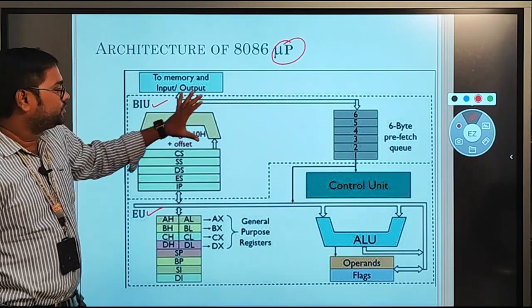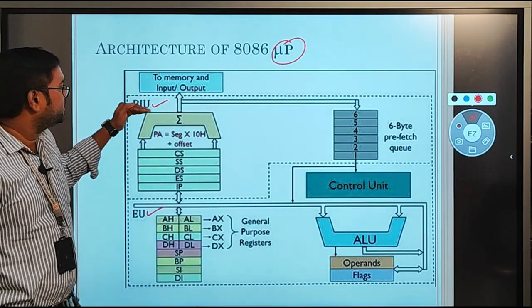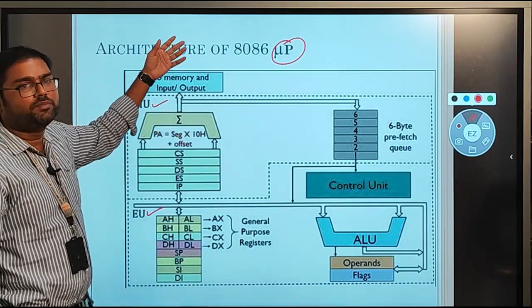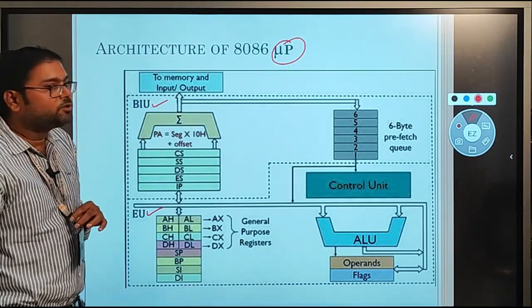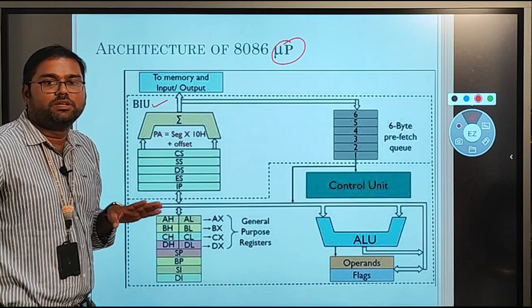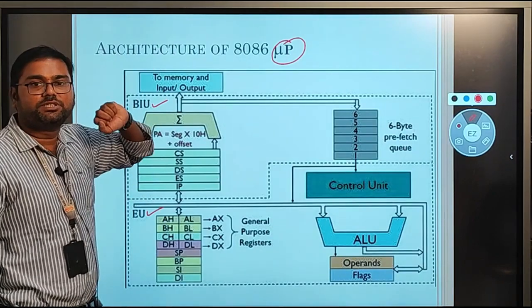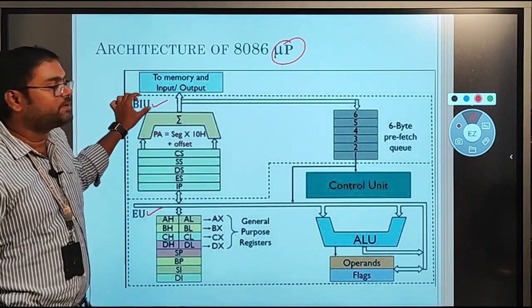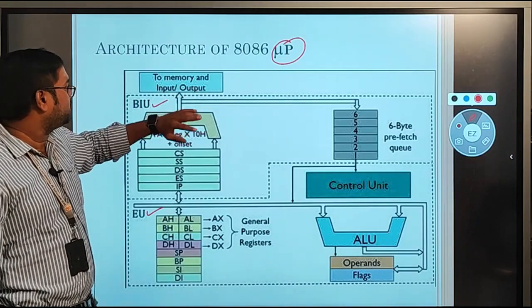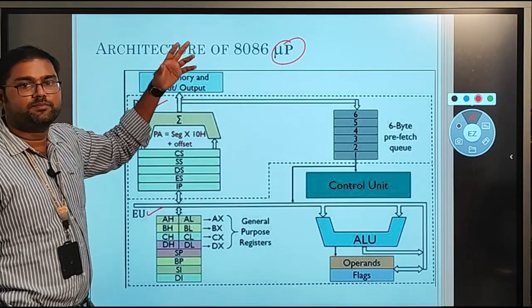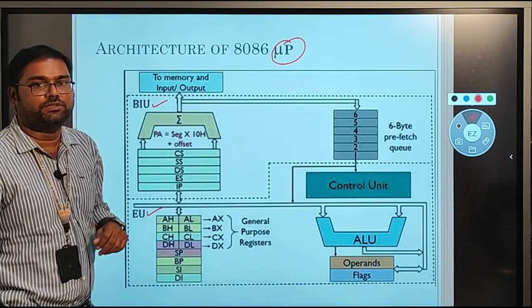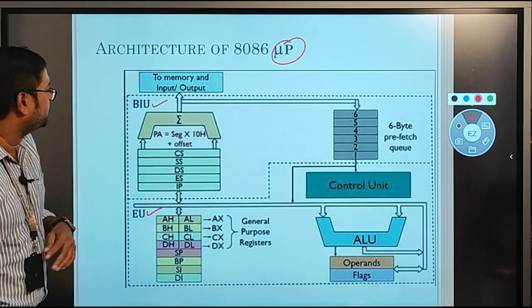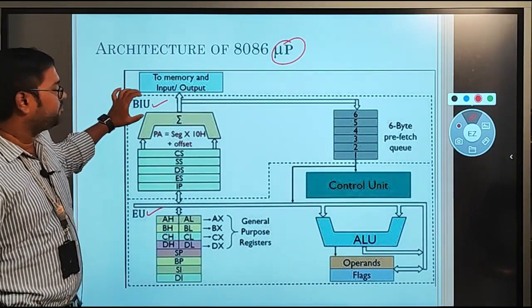Coming to the first unit, the bus interfacing unit, this unit is very helpful for interfacing the signals with the external environment, that means with the external memory or external IO devices. I already told that the complete information or data should be stored in the external memory only, so we need to fetch the information from the memory or from the IO devices. For that purpose we use this unit, the bus interfacing unit. That means transfer of information from the external devices, memory or IO devices, to the processor unit. The information can go to and fro, from the memory to the processor or from the processor to the memory. So this is the purpose of the bus interfacing unit.